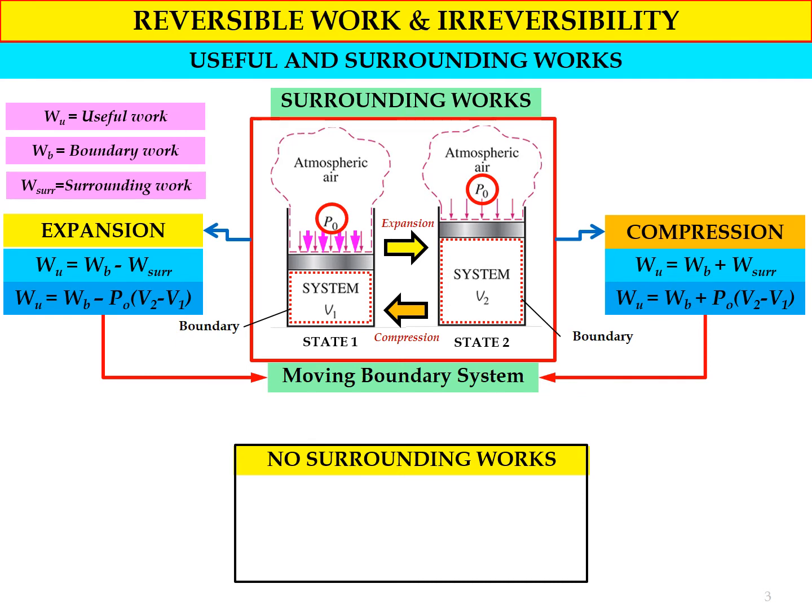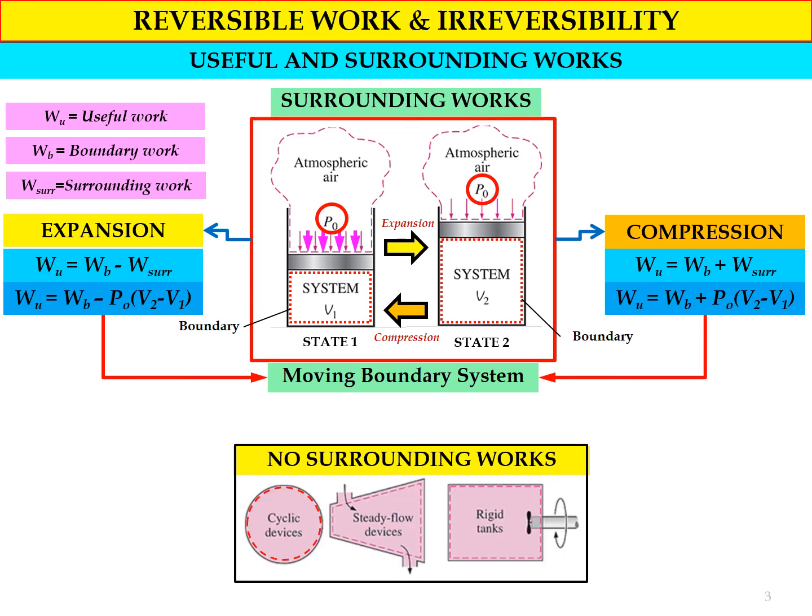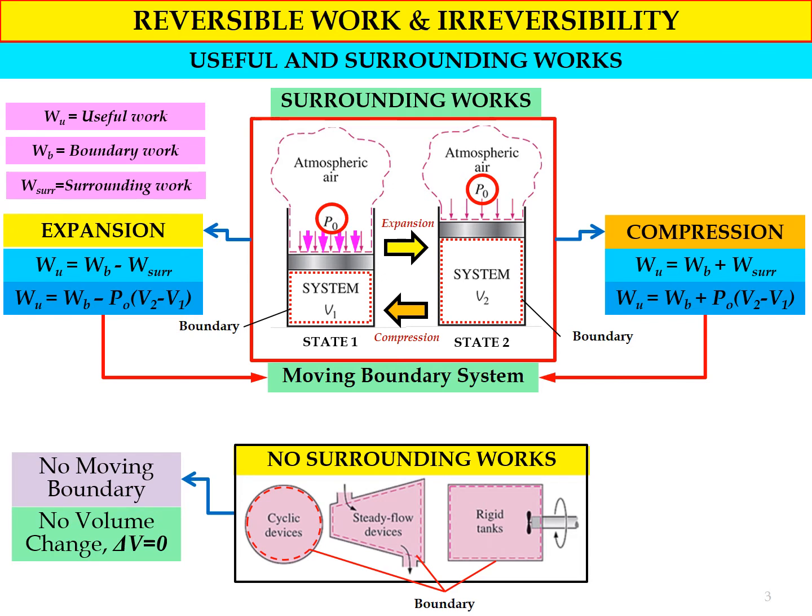However, for systems with no surrounding work, such as cyclic devices, steady flow devices such as compressor, turbine, pump and so on, and also a rigid tank, for this kind of devices or systems, the devices will not involve any moving boundary. So because there is no moving boundary, there will be no volume change. So delta V will be equal to 0.